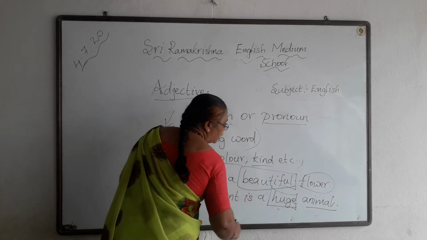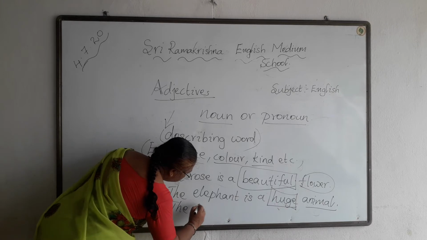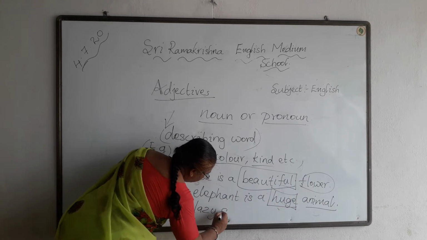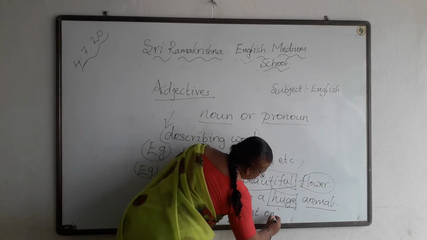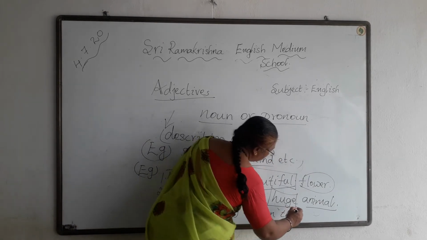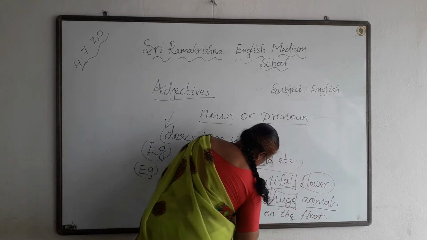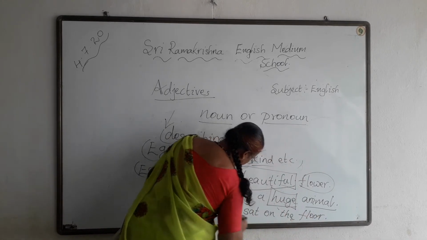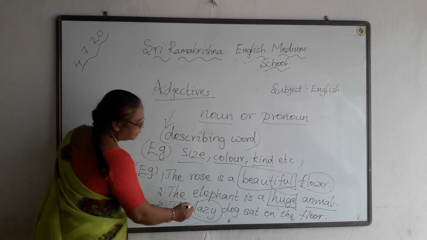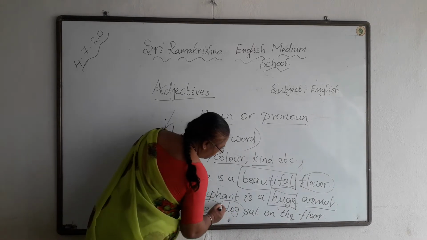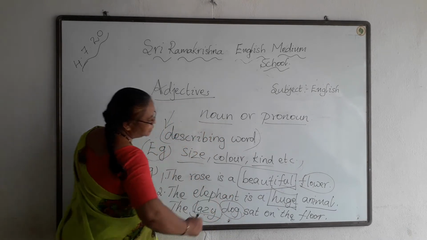Huge is the adjective. Third one, the lazy dog sat on the floor. Here the lazy dog sat on the floor. Lazy is the adjective. See, dog is the noun and it qualifies the noun. This lazy is the adjective.